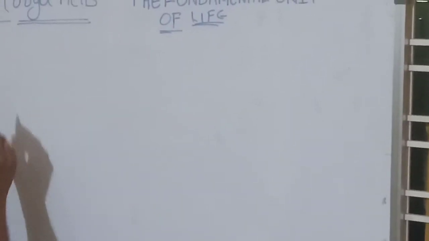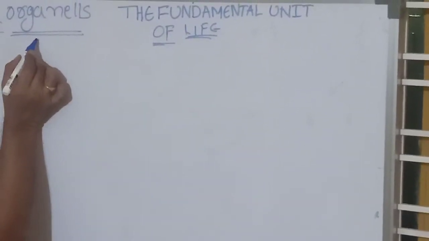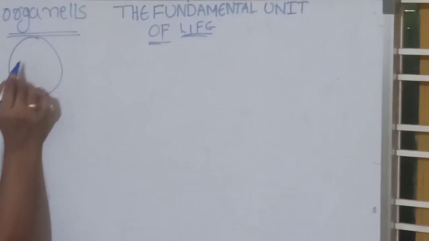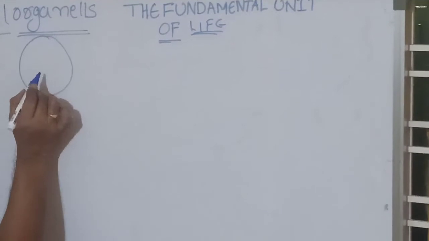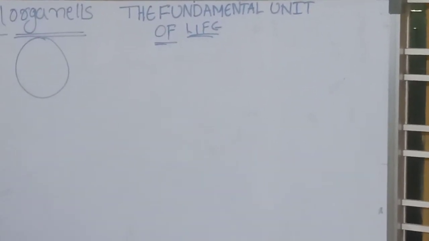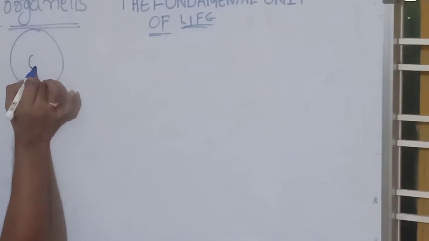Now we are going to discuss cell organelles. What are cell organelles? Cell organelles means the parts inside the cell. Whatever parts are there inside the cell, we can call cell organelles, like nucleus,